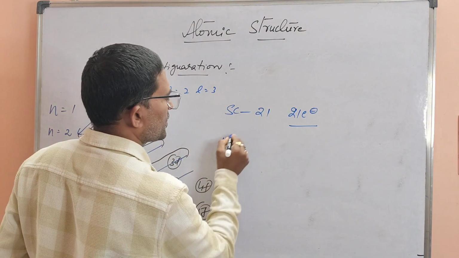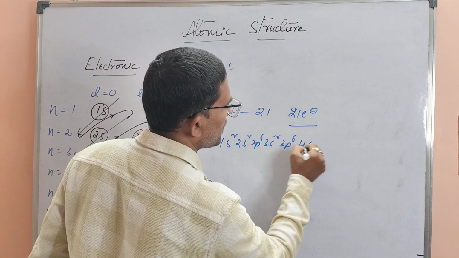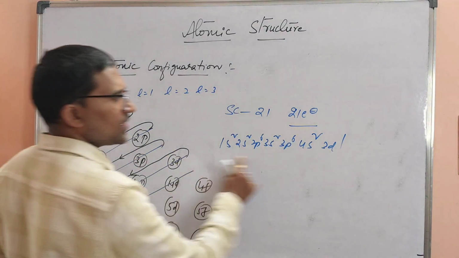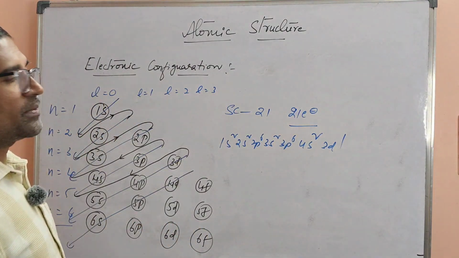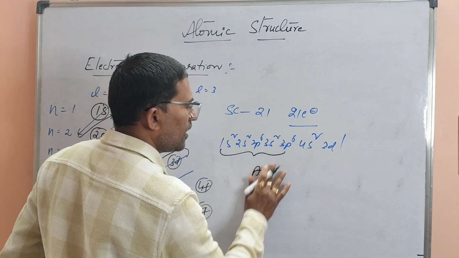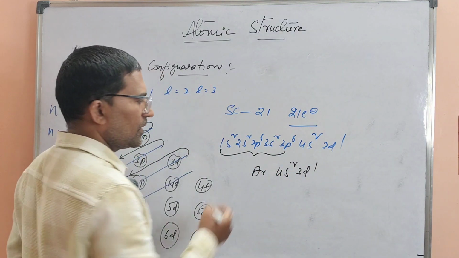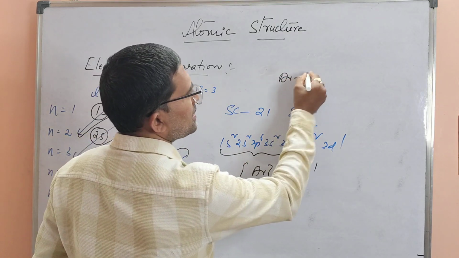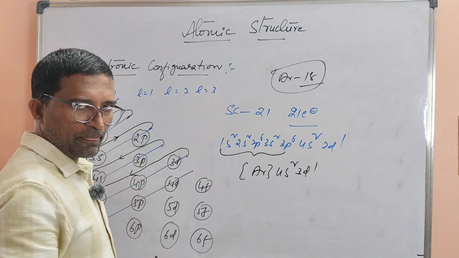21 electrons are there. The configuration is 1s2, 2s2, 2p6, 3s2, 3p6, and here 4s2, 3d1. Up to here is 20, and this is 3d1. In some books the configuration may be given like this: argon 4s2, 3d1. This is also right. Argon means up to here 18, since argon's atomic number is 18. So we can write it as argon 4s2, 3d1. This is also right.